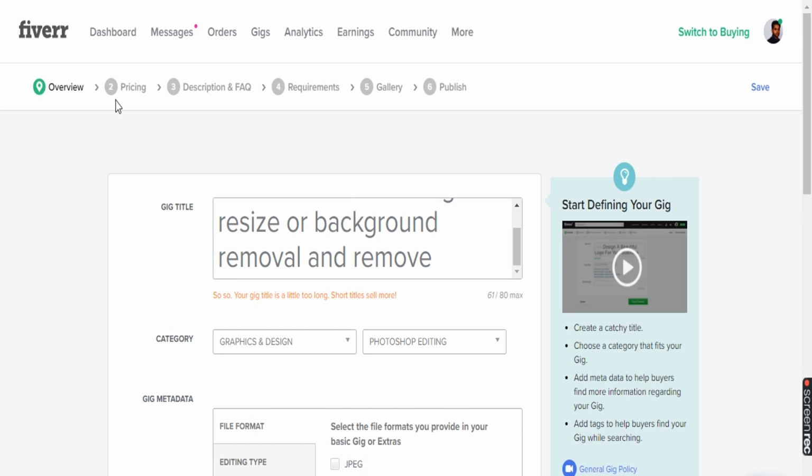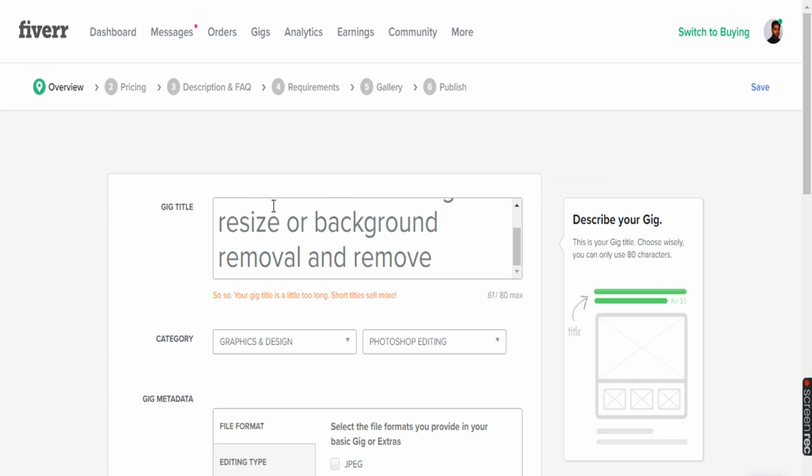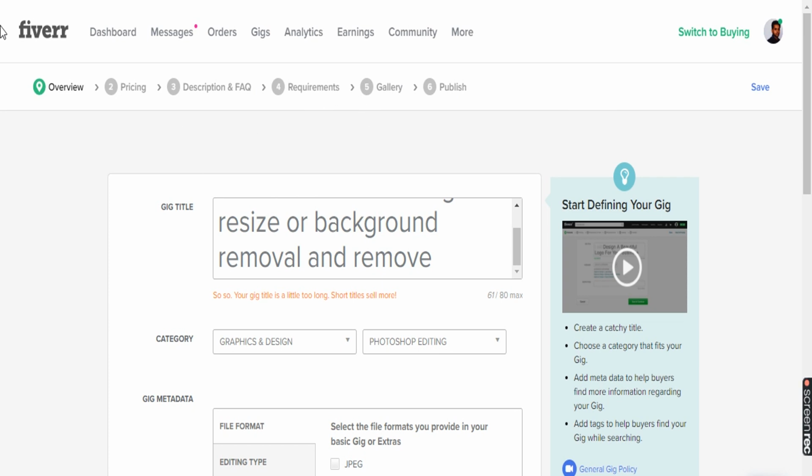there would be other options: pricing, description, requirements, gallery, and publish. That's it. Your gig would be published, and eventually you would be receiving orders. So this is the platform where we would be working on two different types of gigs. One is changing a black and white photo to a colored photo, and removing the background. You need to create two different types of gigs in Fiverr. Eventually, you would be generating money.